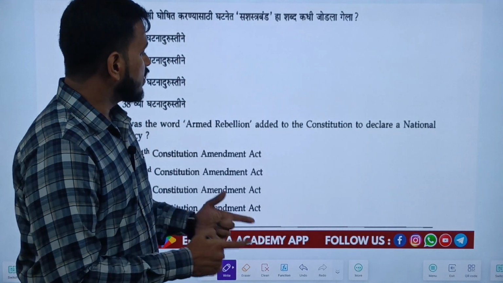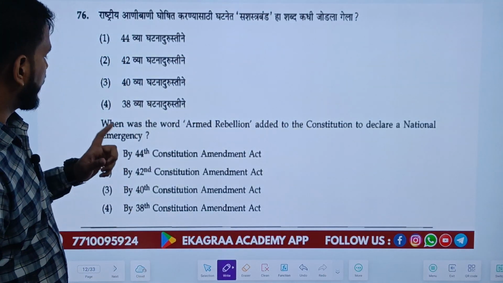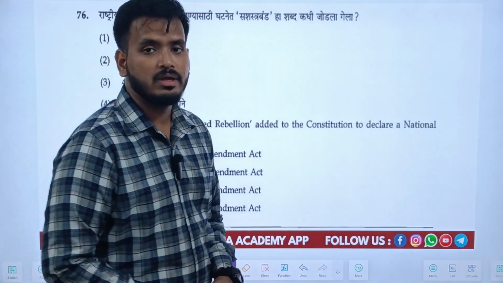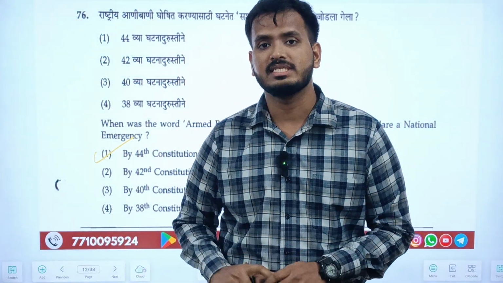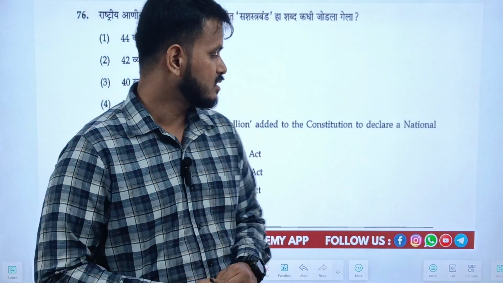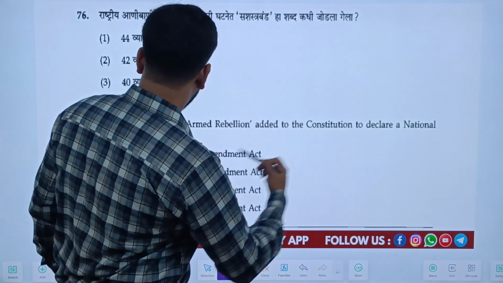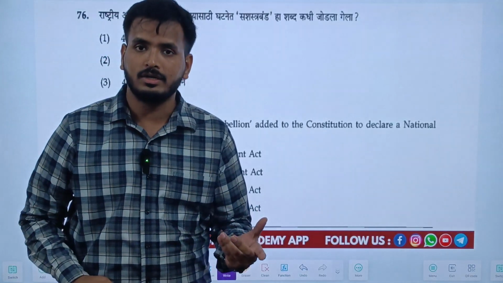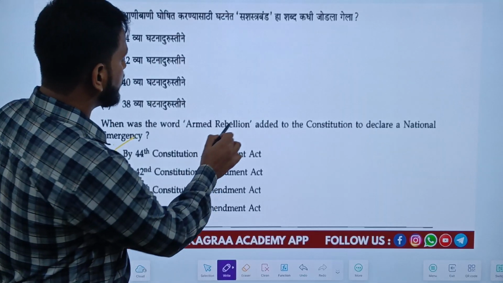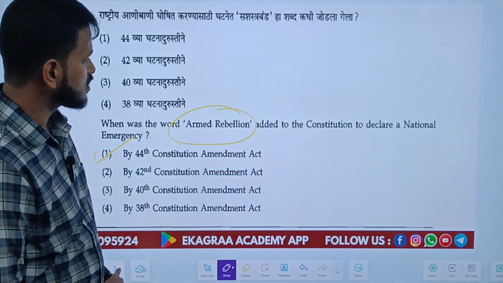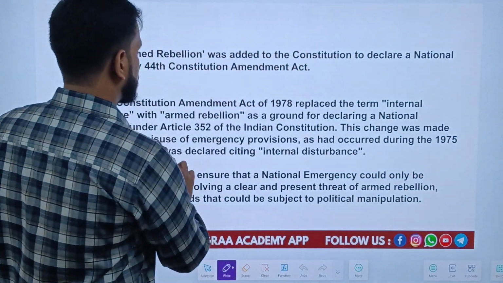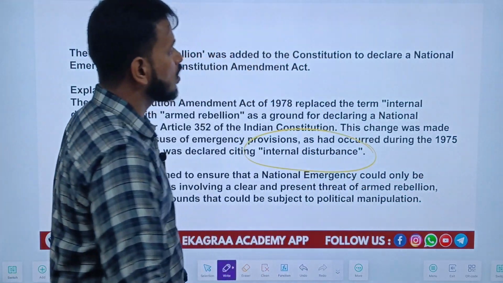When was the term armed rebellion added to the constitution to declare a national emergency? The right answer is the 44th Constitution Amendment Act. As we all know, the 42nd Amendment did many wrongful things, and the 1975 emergency was declared citing internal disturbance and not armed rebellion.